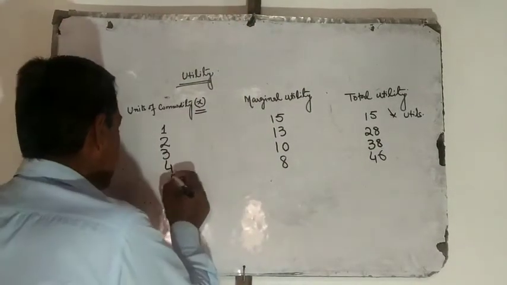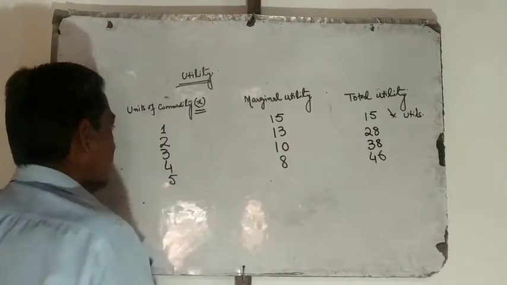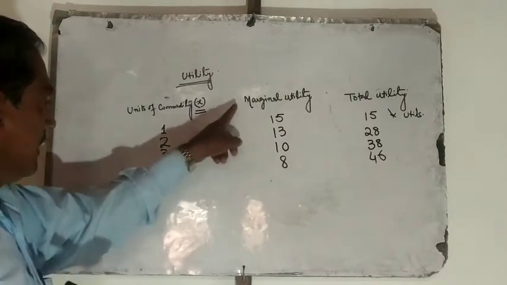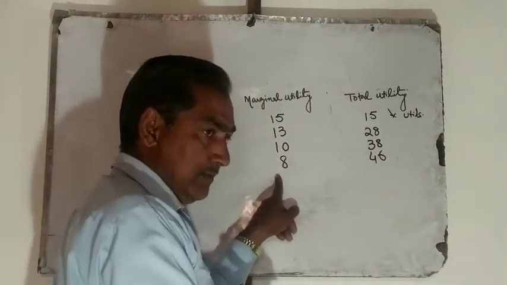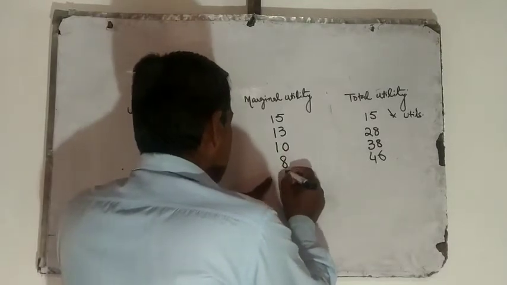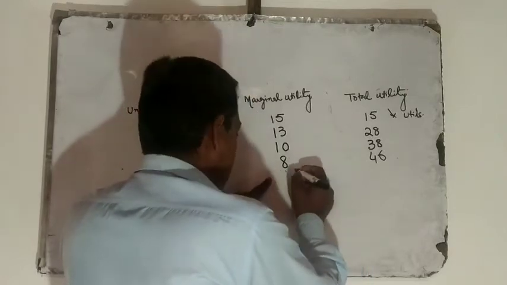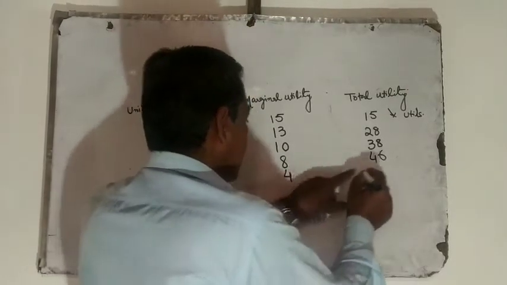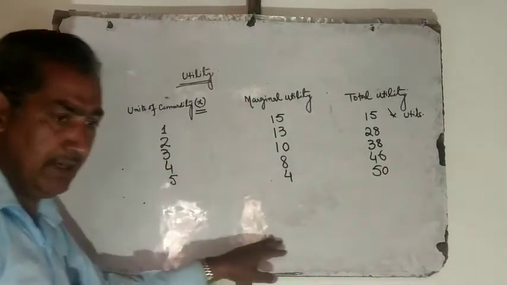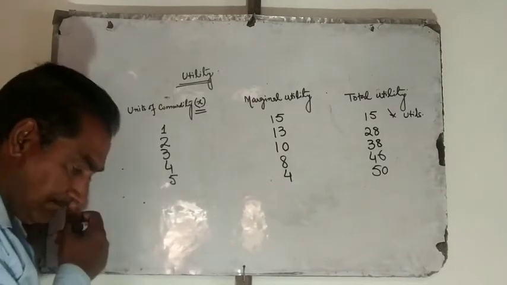When the consumer consumes another additional unit, say fifth unit of commodity X, marginal utility will go further to 4, and total utility will be equal to 50. Mathematically I will show you how it will be 50.